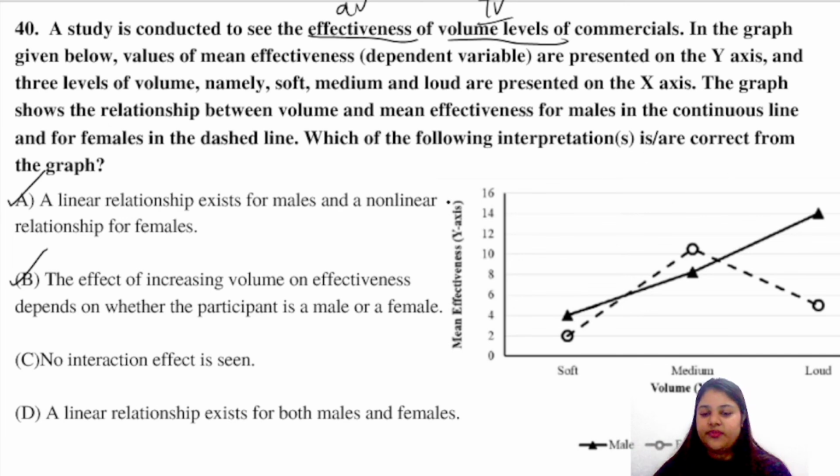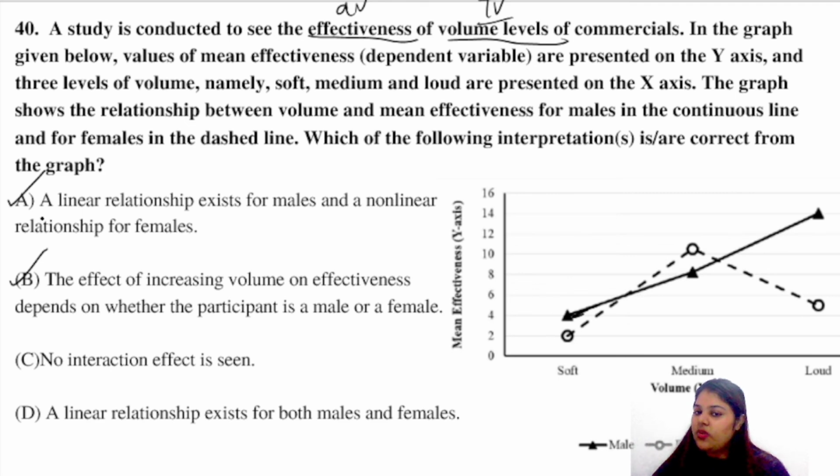Right, we have read the question now. Let us read the interpretations and we have to select the options which are correct. So the first option says that there is a linear relationship for males. Let us look at the line for males. As the volume is increasing, the effectiveness is also increasing, or as the volume is decreasing, the effectiveness is also decreasing.